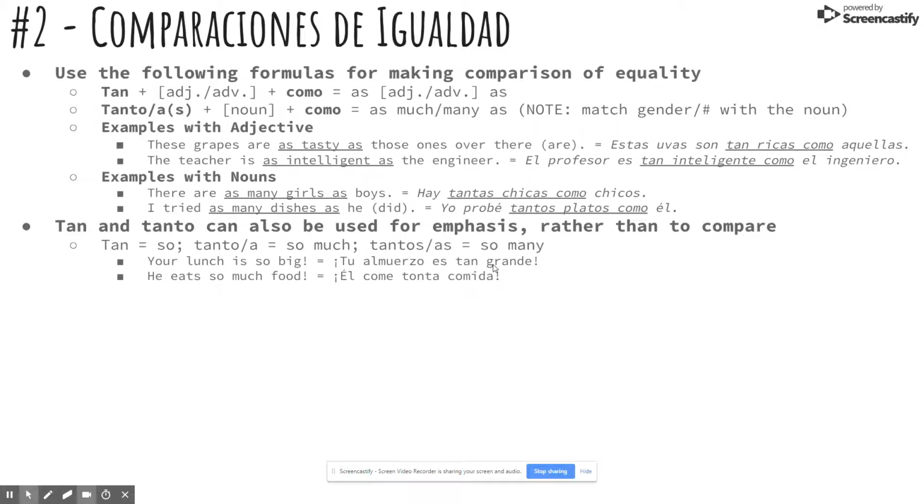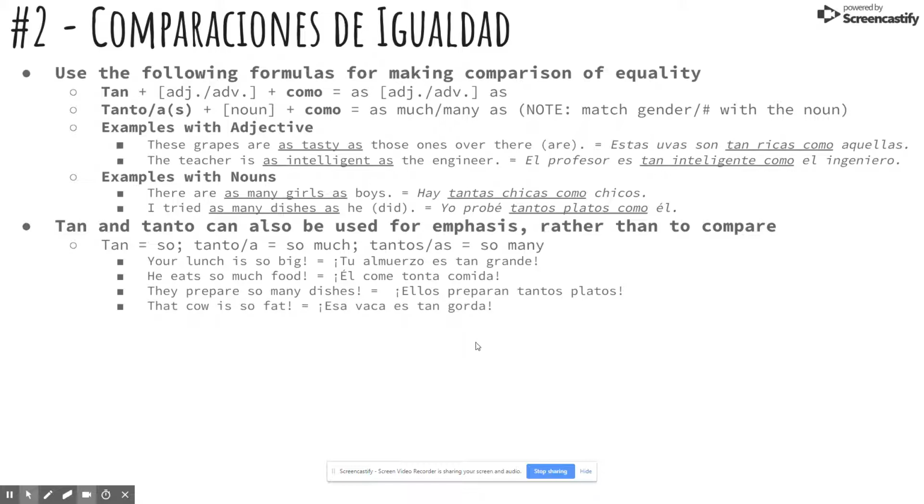He eats so much food. So this so much, we're going to be looking at not tan, but tanto or tanta. And it's going to be tanta, comida is singular, feminine. So this is going to match with it. Él come tanta comida. They prepare so many dishes. This is going to be, again, using tantos or tantas because dishes is plural. And it's going to be masculine because platos is masculine. So, ellos preparan tantos platos. They prepare so many dishes.